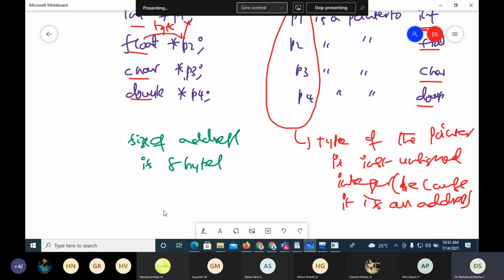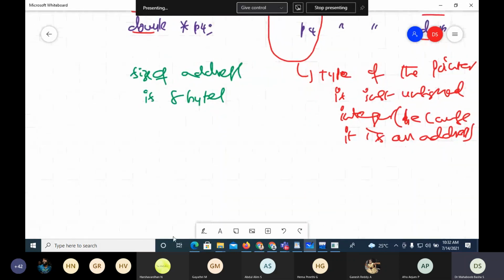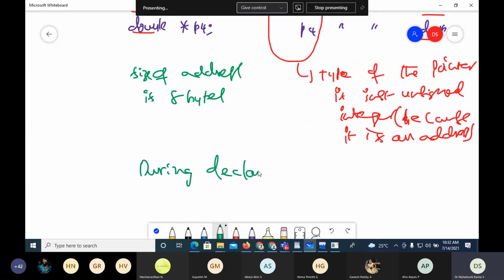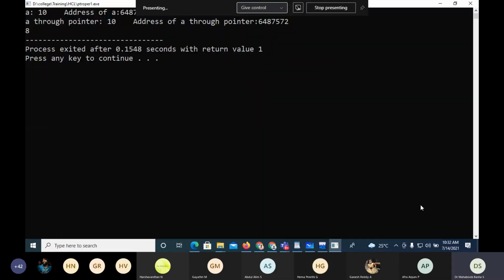Now, during the declaration of the pointer itself, we can make it point to some variable. During declaration itself, a pointer can be made to point to a variable. For example, here P is first declared, then later assigned.